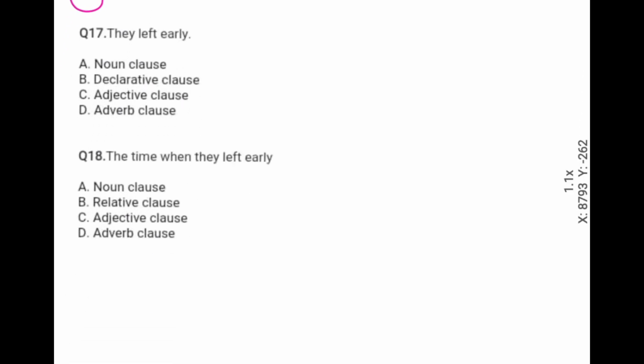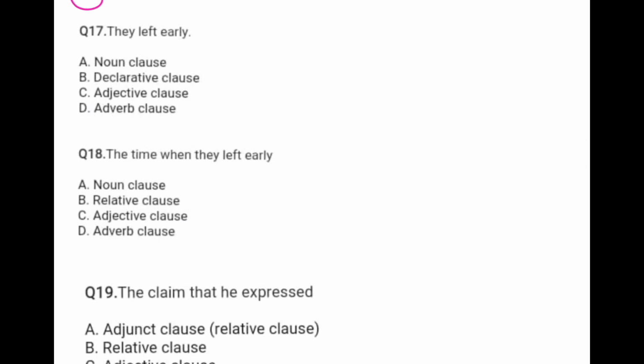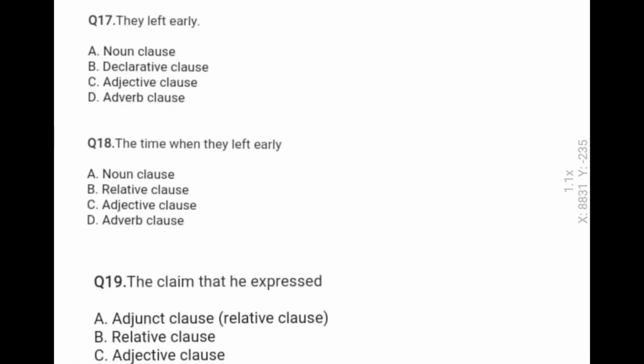Your next question is: they left early. In this sentence, options are given: noun clause, declarative clause, adjective clause, adverb clause. It is a totally simple sentence. Here is only one subject, one main verb, and one adverb.